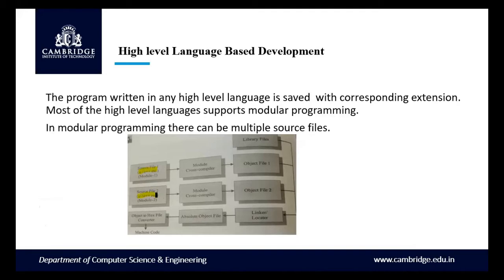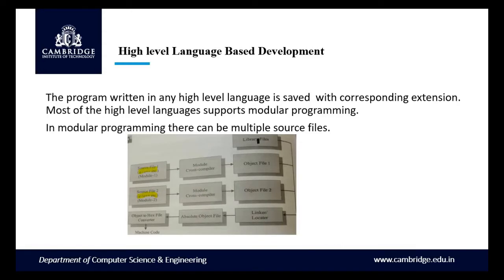Actually, .c++ is not an extension, it is .cpp. This source file can be converted into an object file by using a cross compiler. Again, source file 2 is converted to object file 2 by using the cross compiler.